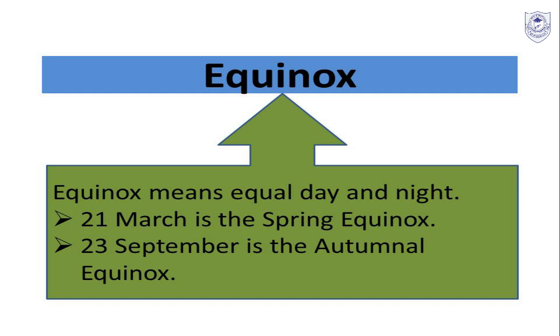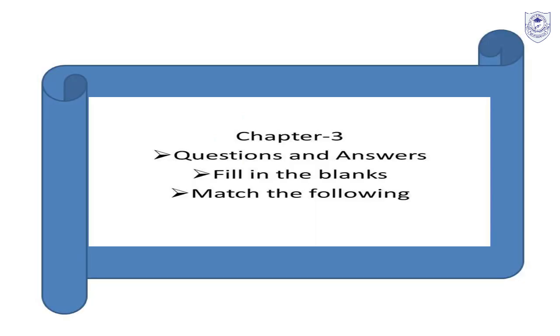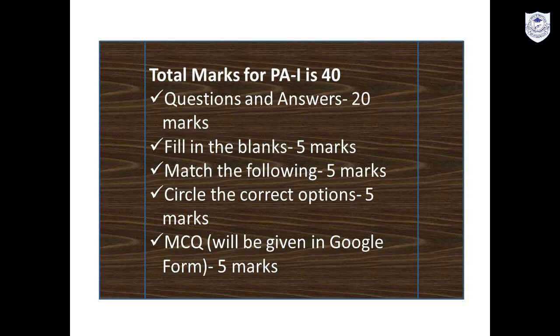Okay, now here, portion 4, Tier 1 exam. Question and answers, we have 3. And then from the textbook, we have fill in the blanks, match the following. And to sum up, the total marks for Tier 1 is 40 marks. These are the marks distribution.